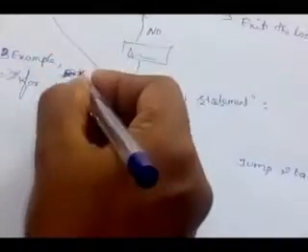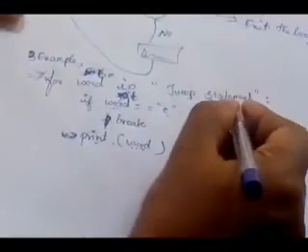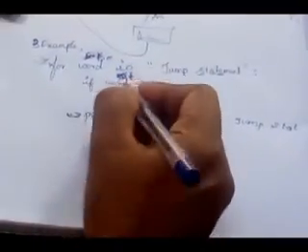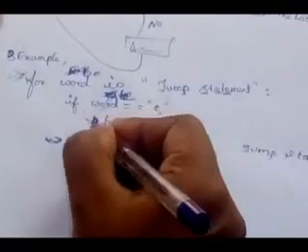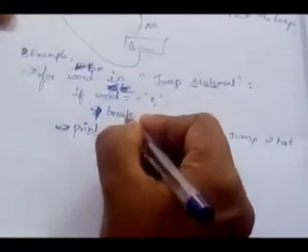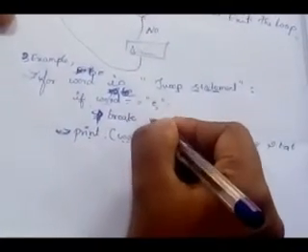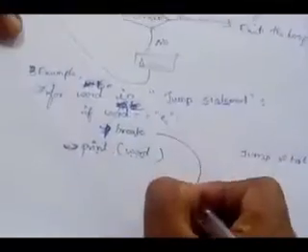Then it takes the next value E. Word is E. If E equal to E, condition true or false? True. So it executes this statement. This statement is the break statement. What will the break statement do? It will exit from the loop.